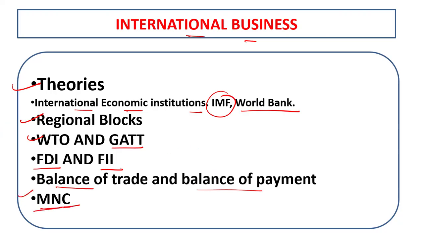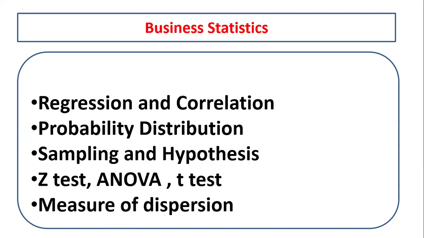Multinational corporation. After that, the next unit, that is business statistics. From business statistics, these areas are really important: regression and correlation, then probability distribution, then sampling and hypothesis, like null hypothesis, alternate hypothesis, sampling error, type 1 error, type 2 error, the equation of regression, and the relation between correlation. The problem questions come from the probability distribution area.